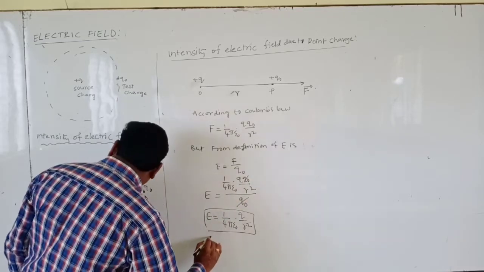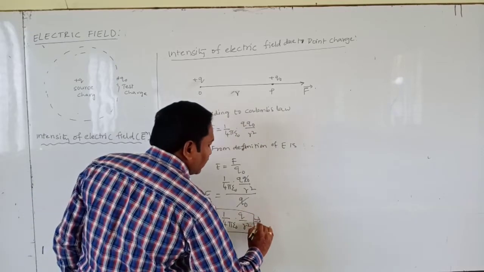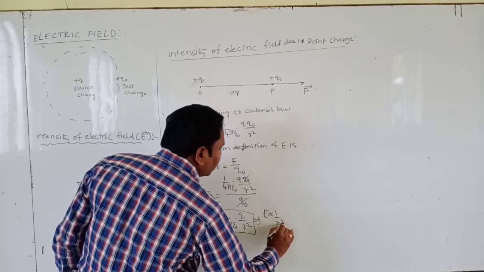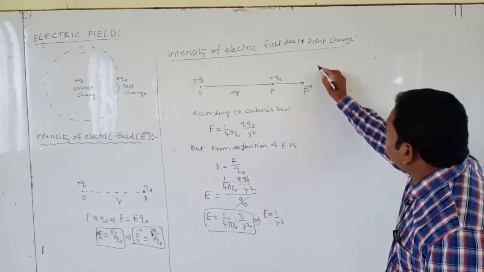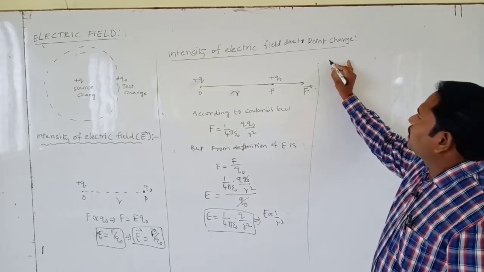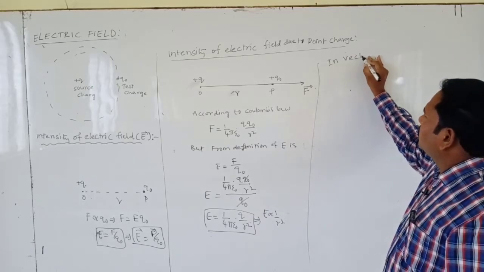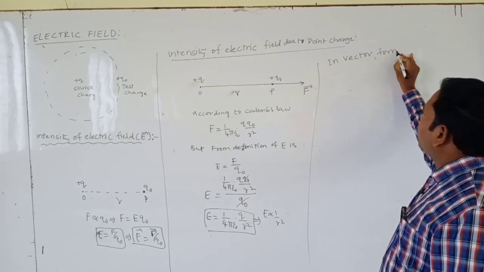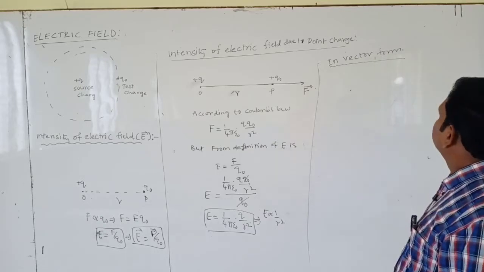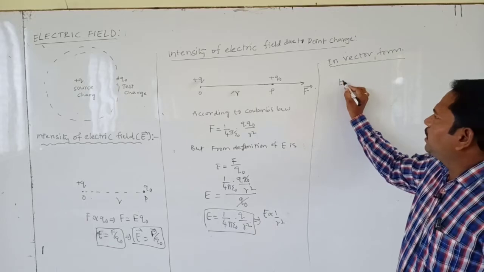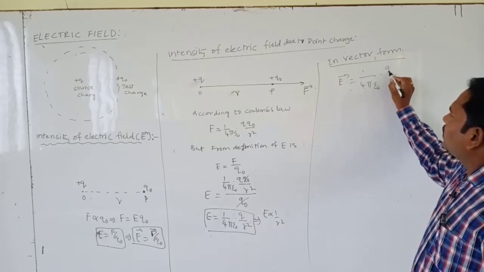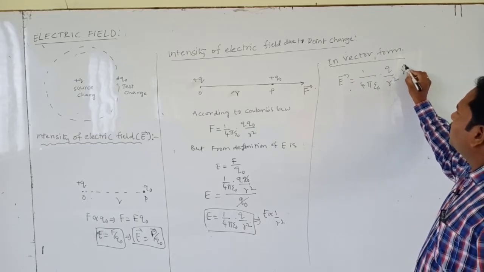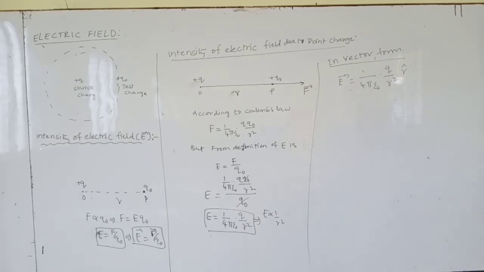Here E is inversely proportional to R square. If we write it in vector form, we can write E bar equals 1 by 4 pi epsilon naught, Q by R square, into R cap. This is in terms of vector form.